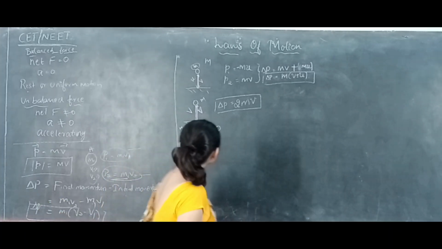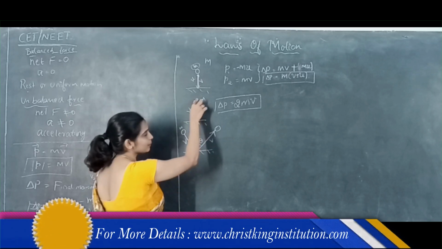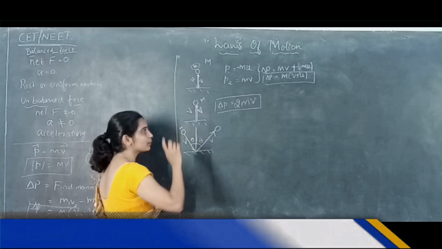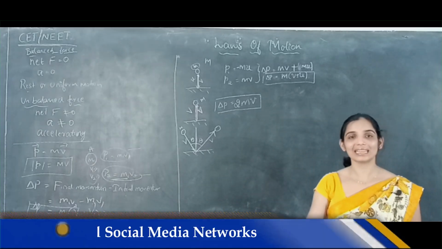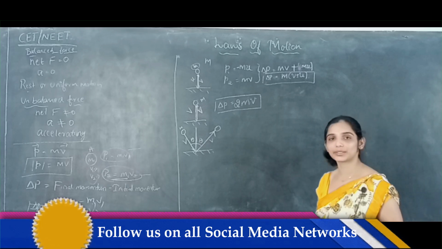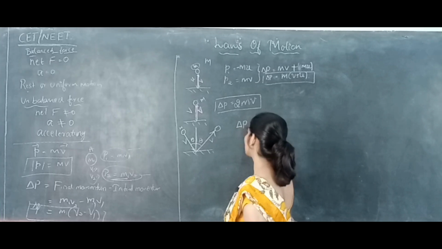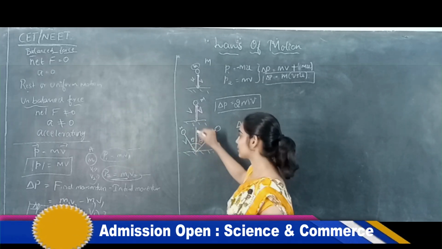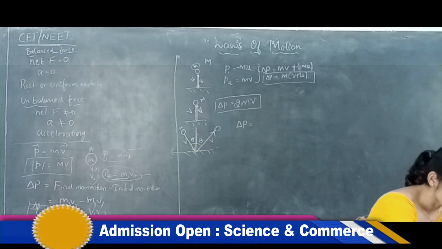Okay, so similar case, but earlier the incident angle is 90 degrees, repelling angle is also 90 degrees, but here incident angle is theta, repelling angle is theta. So the ball is incident at an angle theta to the surface and repelled back with the angle theta to the surface. Then what is the change in the momentum in this case? So then you have to resolve these two vectors. We have to resolve this v, and how to resolve that?